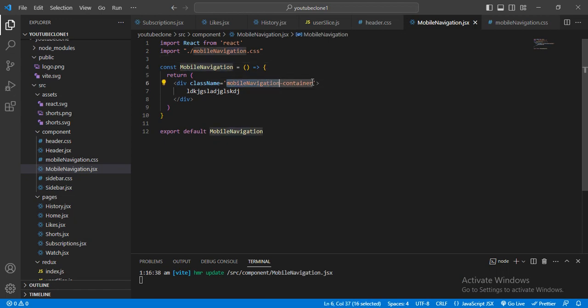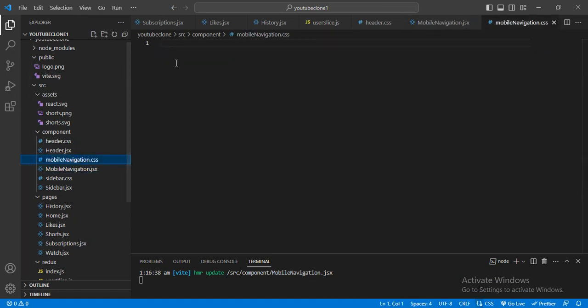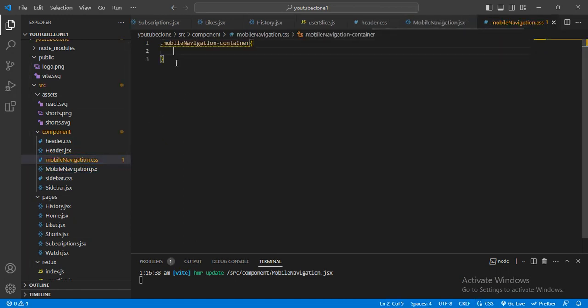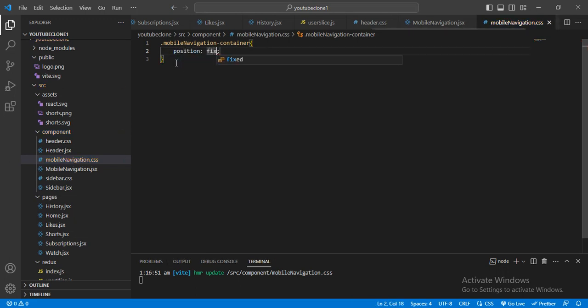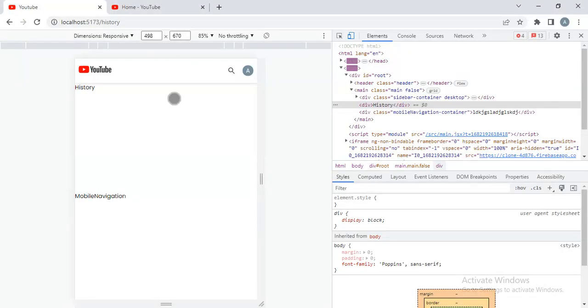After that, just copy this class name. Let me double click, and after that here I will give first of all position fixed, and now see it is coming here.